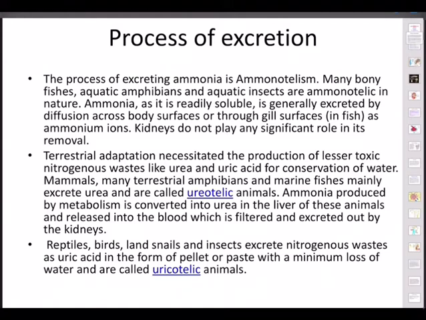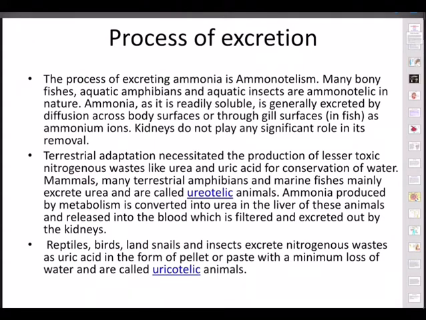So many bony fishes, aquatic amphibians, aquatic insects are ammonotelic in nature. Ammonia, as it is readily soluble, is generally excreted by diffusion across body surface or through gill surface, like in fish, as ammonium ions, NH4+. Kidneys do not play any significant role in its removal. So this is how ammonia will be extracted out.